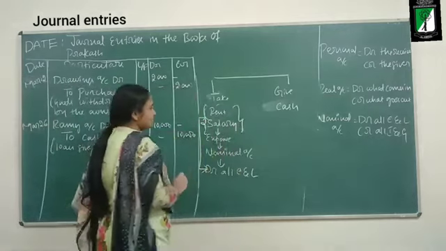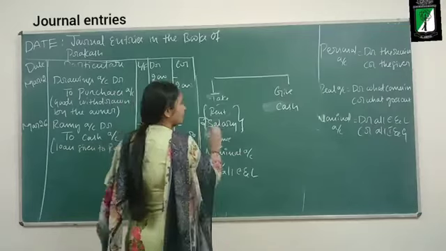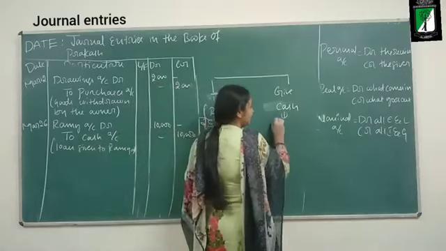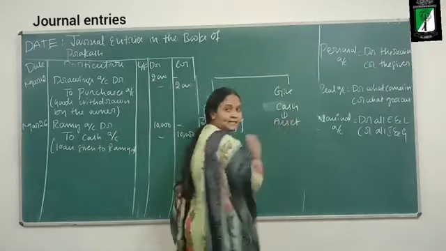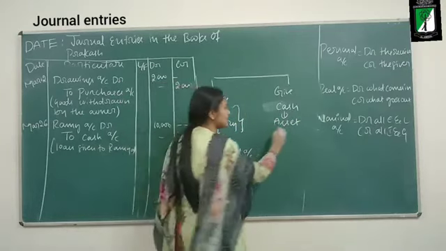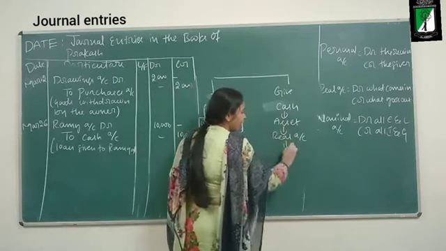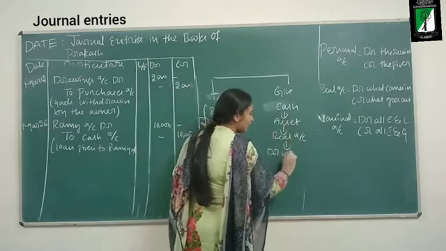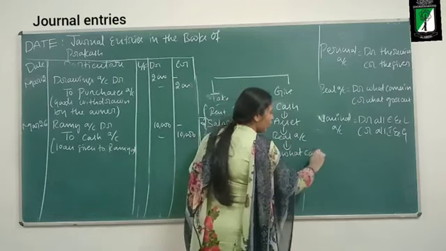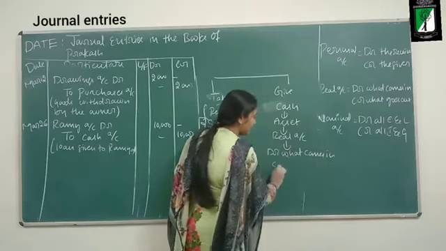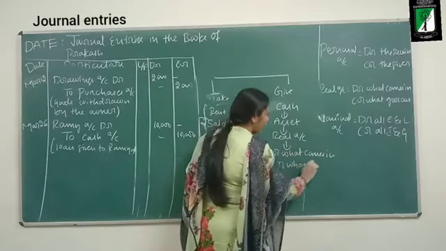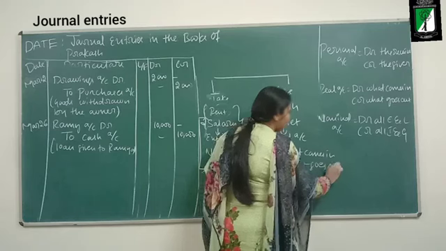Now next, what is happening? The business is giving cash. Cash is an asset. Is cash coming in or going out?